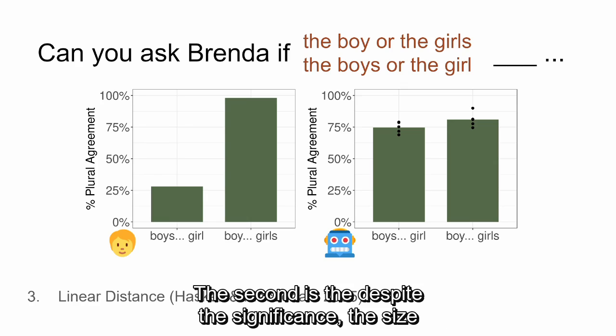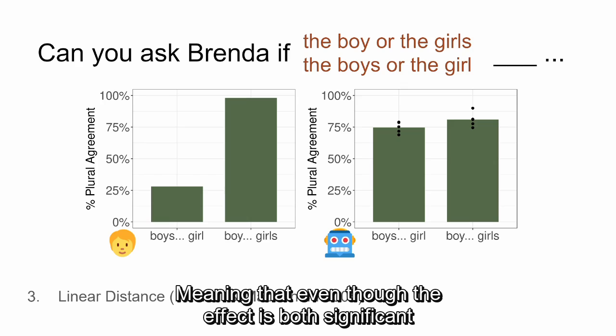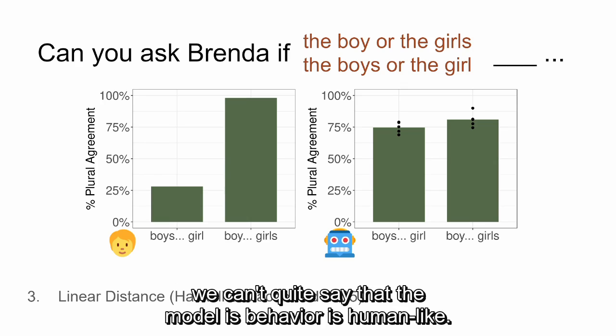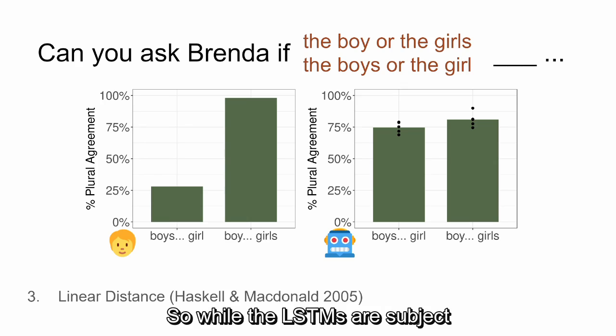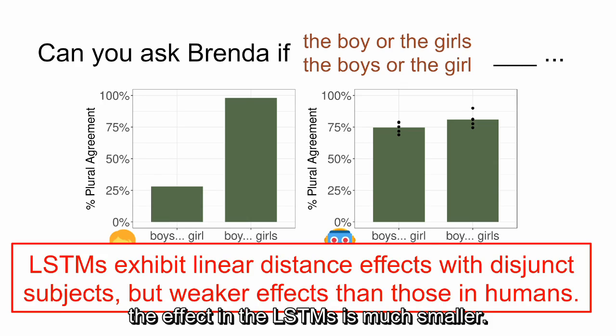The second is that despite the significance, the size of the effect is much smaller in the models than in humans, meaning that even though the effect is both significant and in the right direction, we can't quite say that the model's behavior is human-like. So, while the LSTMs are subject to a linear distance effect in the same direction as humans, the effect in the LSTMs is much smaller.